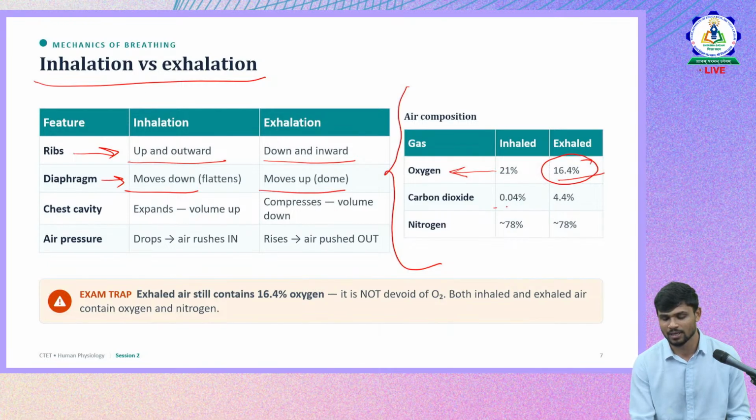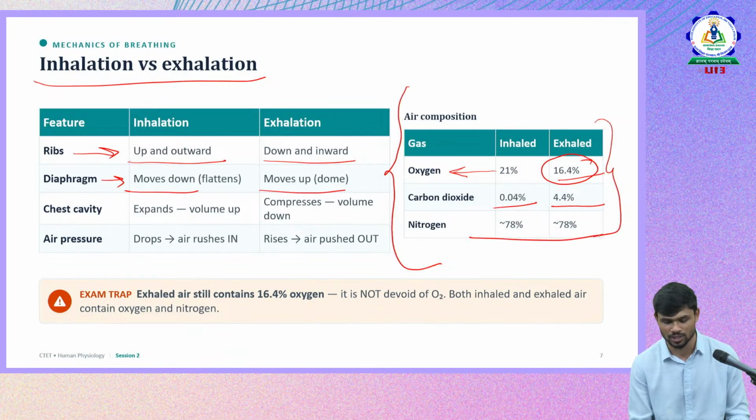Inhaled air will have 0.04% carbon dioxide, whereas exhaled air will have 4.4%. Remember these facts, because questions were there from this. And for nitrogen, there is no change. Okay, we'll move forward.